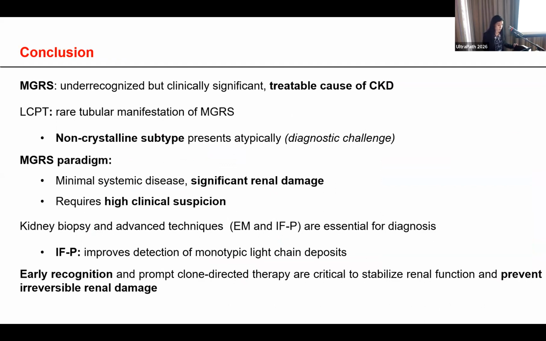Diagnosis relies on kidney biopsy and advanced techniques, including the electron microscopy and immunofluorescence with pronase, which improve the detection of the monotypic light chain deposits. And finally, early recognition and prompt initiation of the clone-directed therapy can preserve the renal function and prevent the irreversible kidney damage.